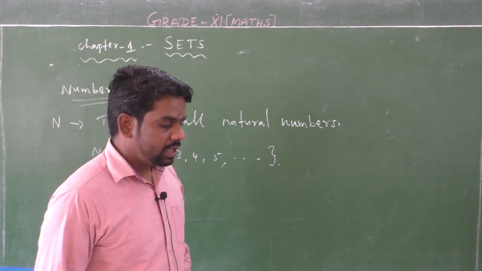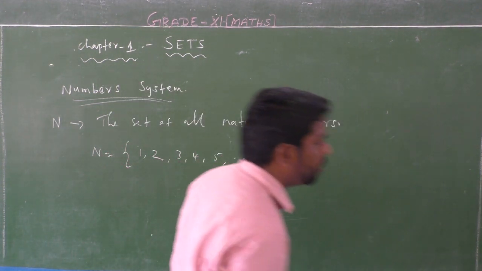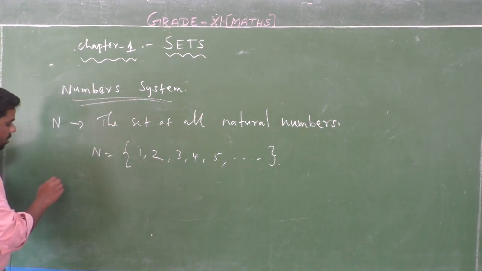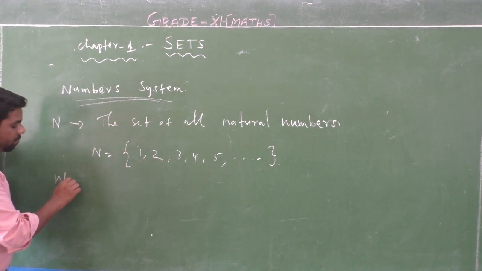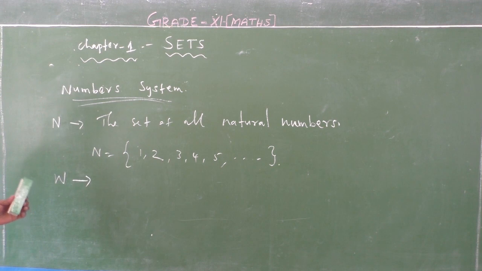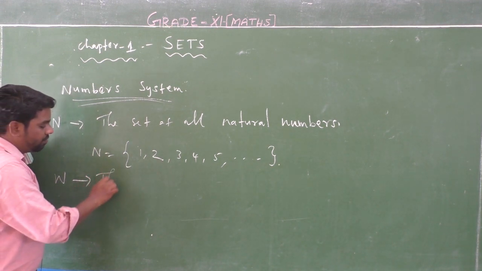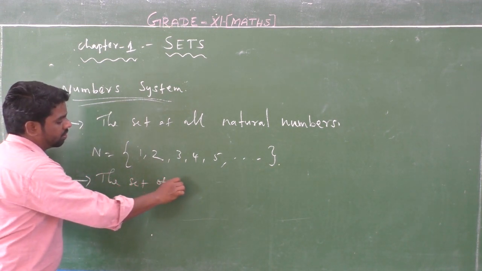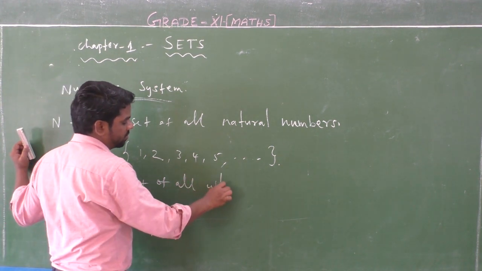Next, whole numbers. Whole number is denoted by the capital letter W, the set of all whole numbers.